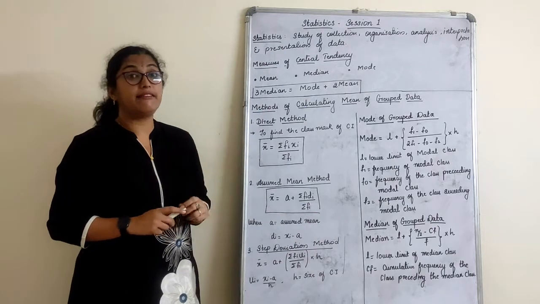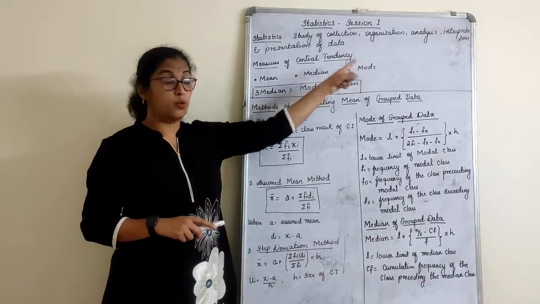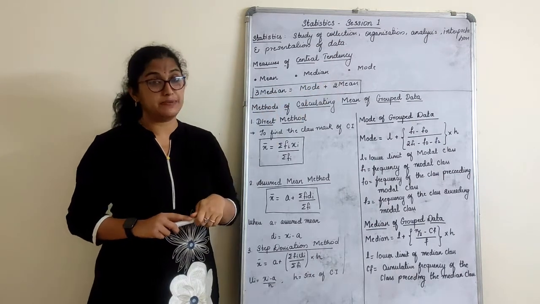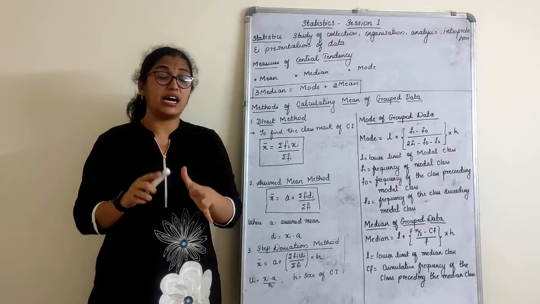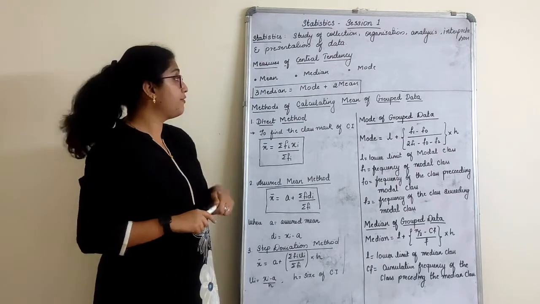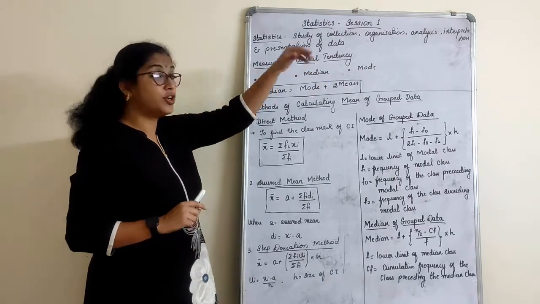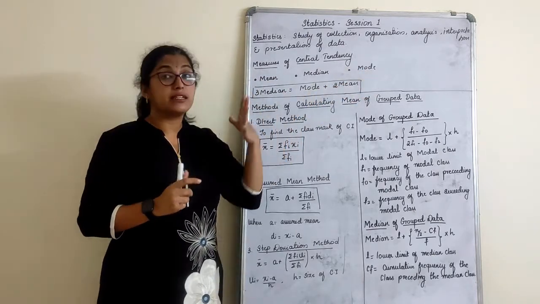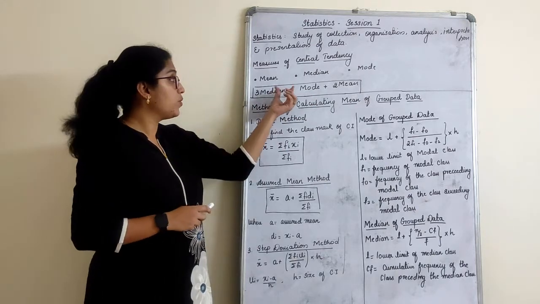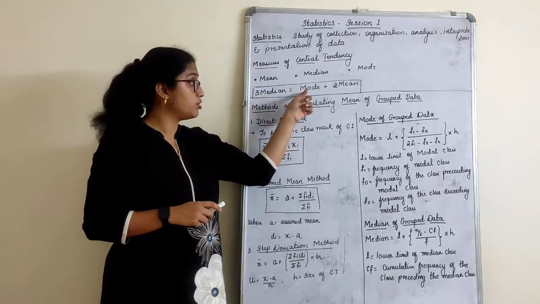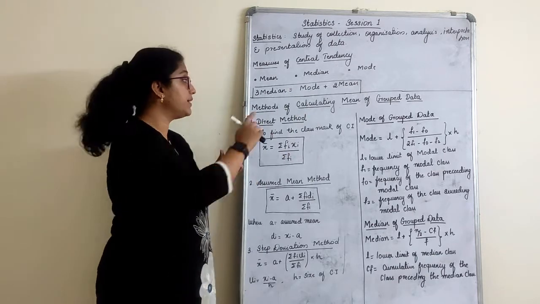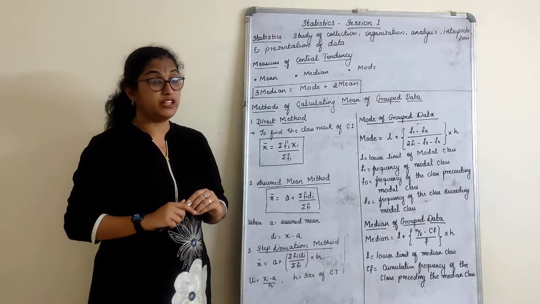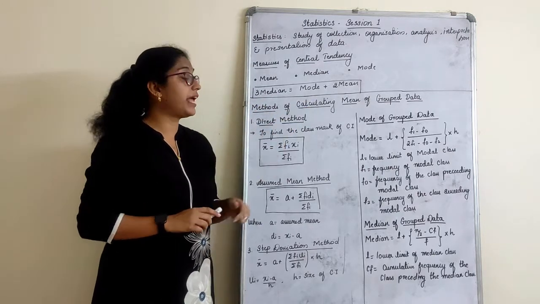There is an empirical relation between mean, median and mode. It is given by 3 median is equal to mode plus 2 mean. This formula is usually asked in MCQ style. Like, they give you the mean of the given data and the mode is given in numbers form. Find the median. Can we apply this formula and find it? Yes. We don't have any numericals in the textbook based on this, but this is the relation between mean, median and mode. Let's actually start with what you have in your syllabus, that is, methods of calculating mean.